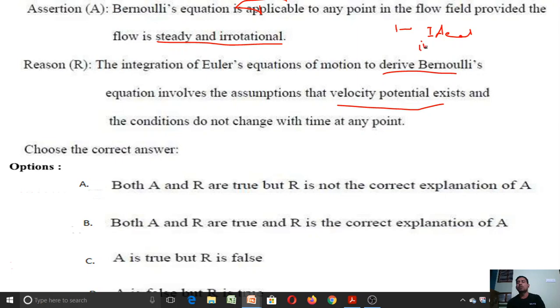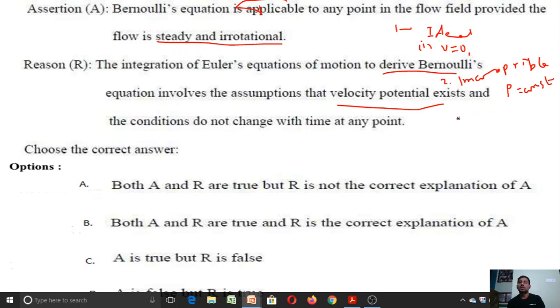Ideal flow means what? There is no viscosity, that is, viscous force equal to 0. For ideal fluids, viscosity is 0. And the flow is incompressible. The liquid which we consider is incompressible. Incompressible means it will not compress, meaning the density of that liquid is constant.